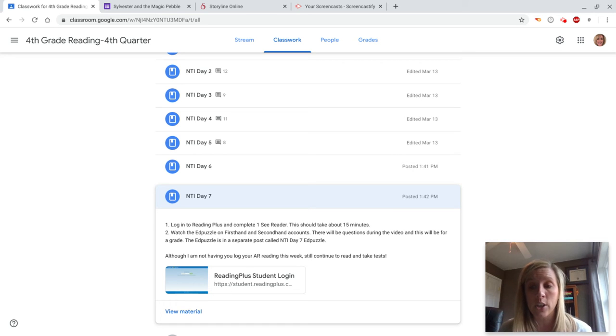Not everything that you do am I going to tell you whether or not it's for a grade, okay? Because I want you to do your very best in everything that you do. So some things may end up not being for a grade, but you need to do your best in everything that you do for NTI work, okay, guys?